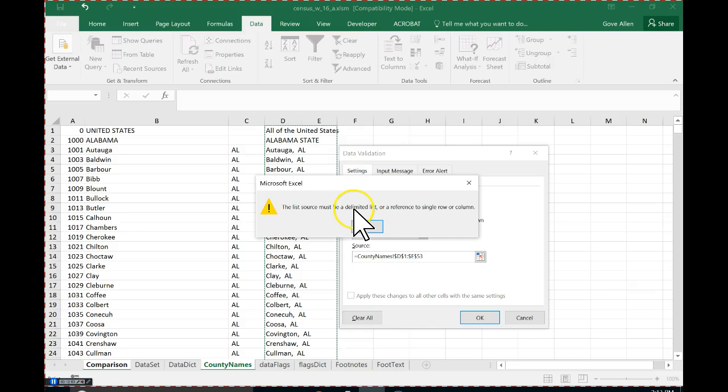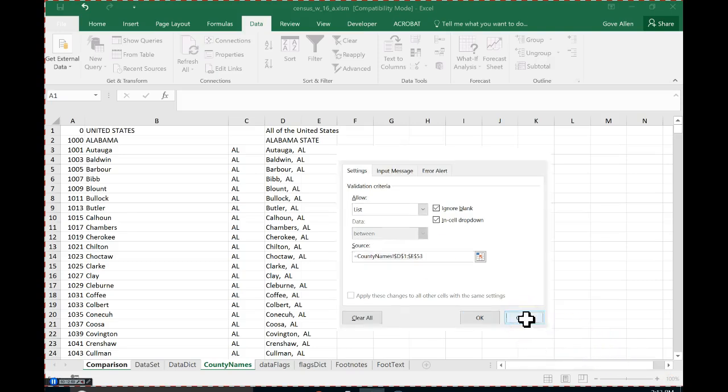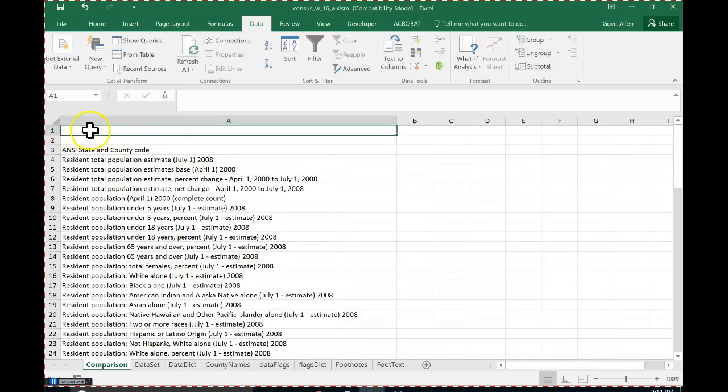The source list must be a delimited list. Yeah, we're not doing this approach anyway. So I wonder why that's not working. That's all right. What that would do is say, listen, there's only certain values that are allowed to go in here, and they're defined by the list.